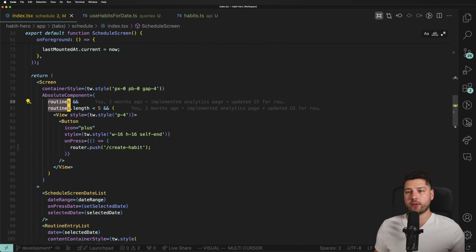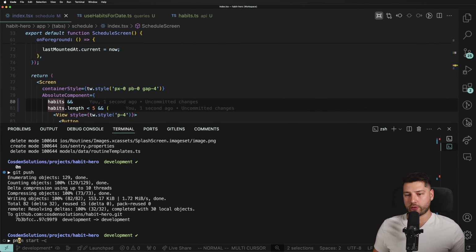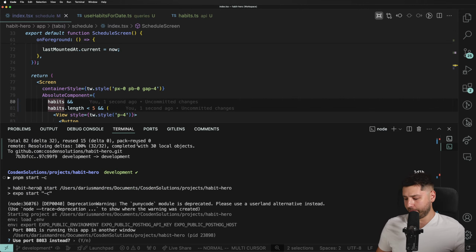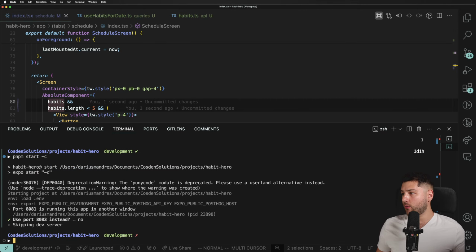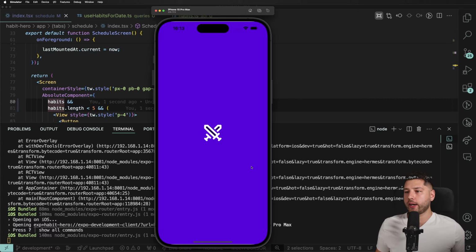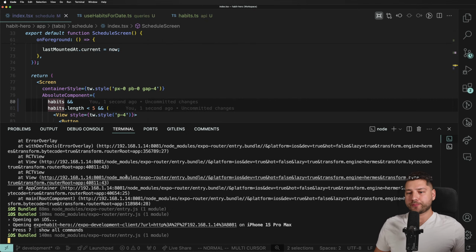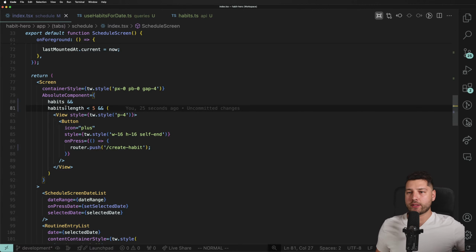So let's come here, replace routines with habits, and our app should still work. Oh, I have to start the server. PNPM start C, and then, ooh, what happened here? No, that's not what I want. It's already running, is it? There we go. It's already running. Look at this beautiful little temporary logo. Don't steal this because I'm not going to use it. But yeah, cool. So now, if we have habits and habits.length is smaller than 5, we're going to show this.